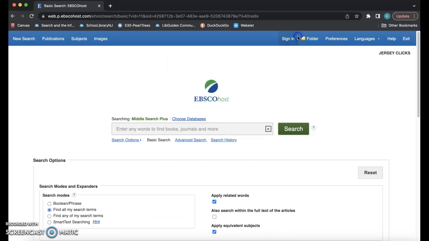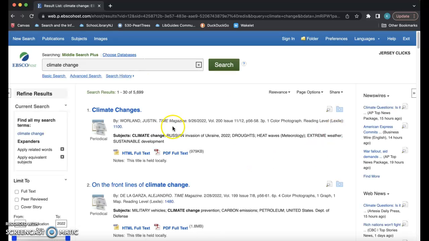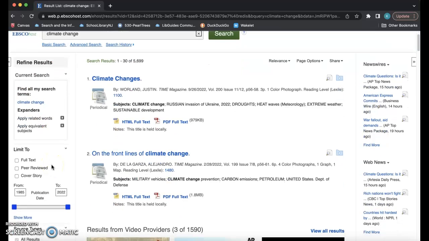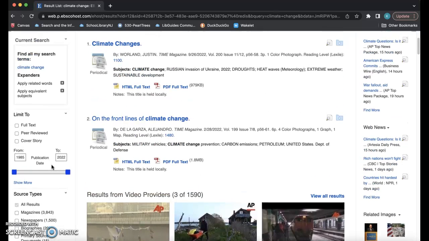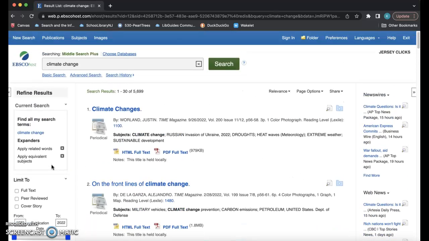For our search today, we'll start with a basic search and type in the phrase climate change. This pulls up over 5,600 results, way too many to try and sort through. We could try and use some of the filters on the left-hand side, but I don't think we'd get to nearly a small enough number that would make it a manageable amount to look through.